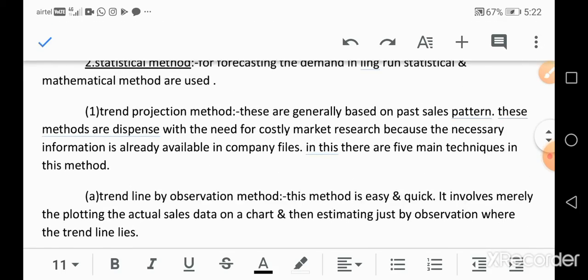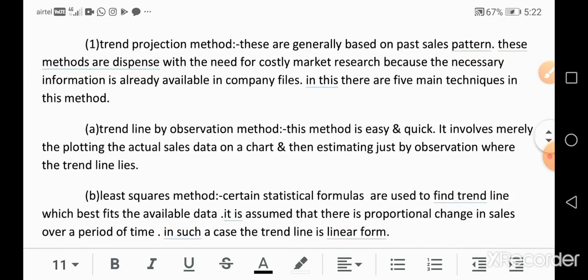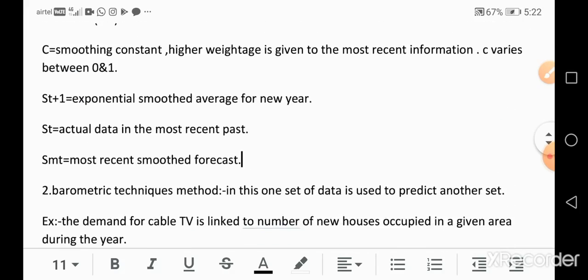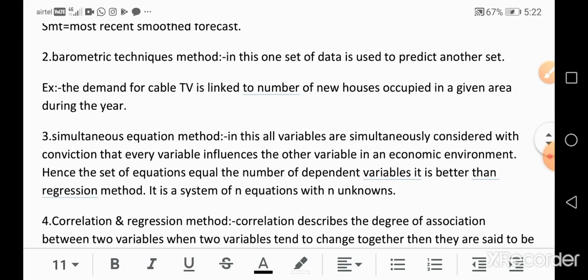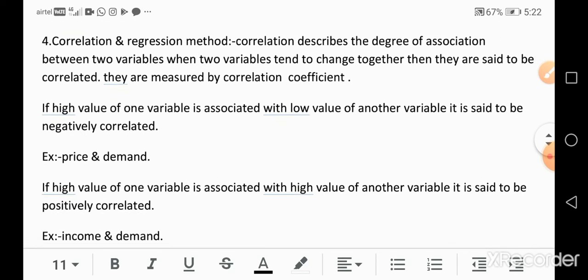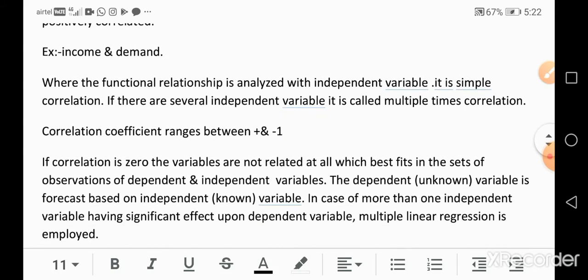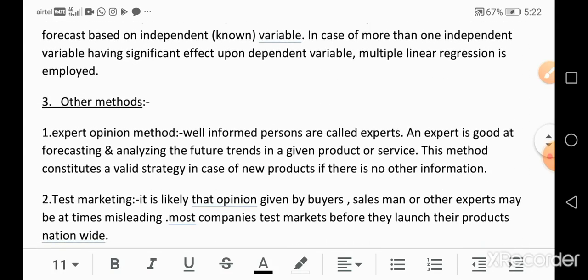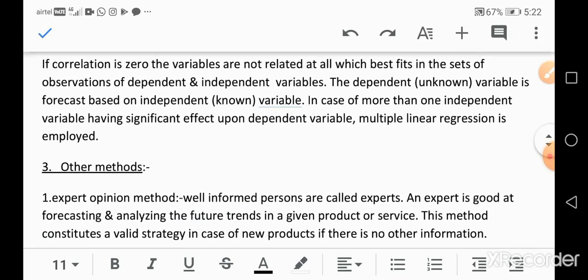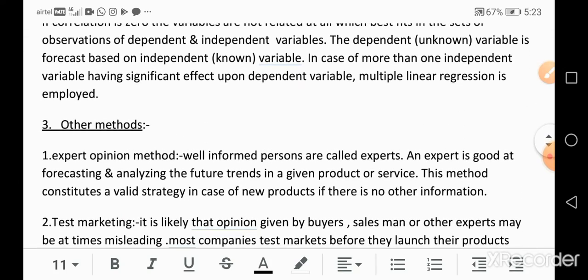First one is the trend projection method, and then the barometric techniques method, simultaneous equations method, and correlation and regression method. So these are the different types of statistical methods. And the next one is other methods.